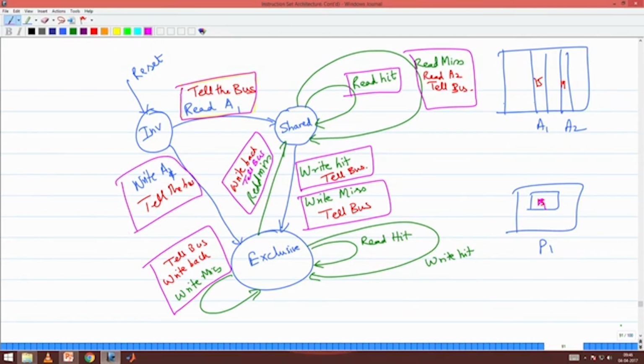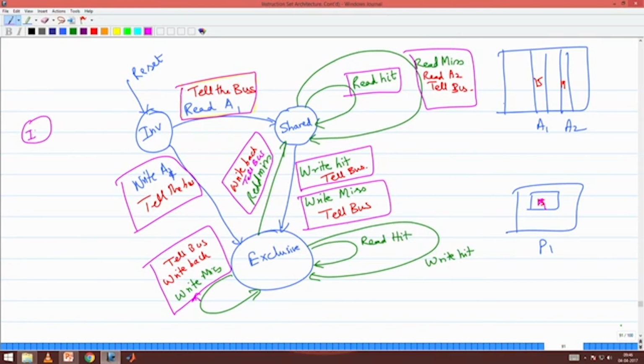So this is another thing. Okay, you all followed, right? So this is for this and this. This is what we call the processor initiated state machine. I am associated with P1, so P1 does some transaction. Because of that, how my status can change. On the other hand, let us take the bus initiated thing.